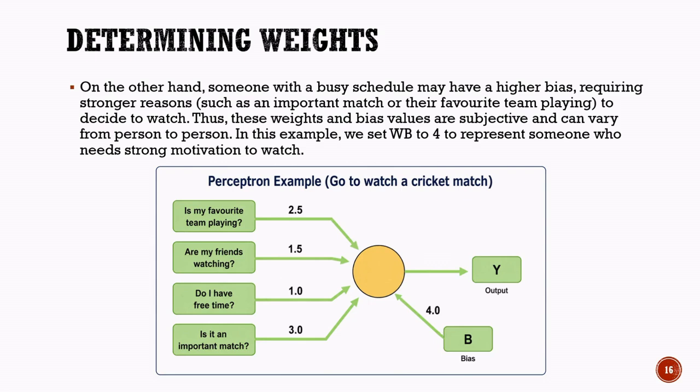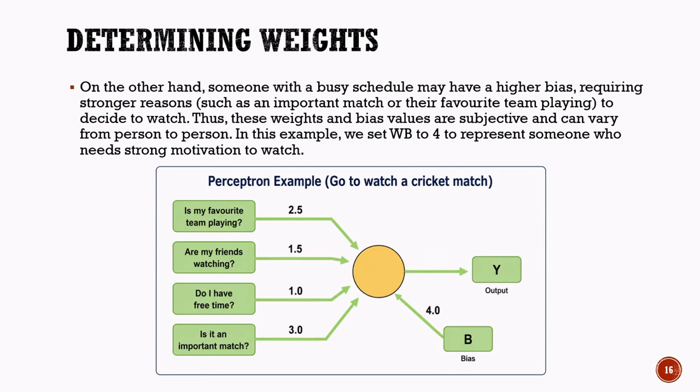Is my favorite team playing, is assigned a weight of 2.5. This factor is important because people are generally more interested when their favorite team is involved. Are my friends watching, receives a weight of 1.5. While this factor can influence the decision, it is not as important as the first two factors. Do I have free time, is assigned a weight of 1.0 in this particular example. Although the ranking of factors may vary depending on individual preferences, the numerical values used here are chosen to demonstrate how the perceptron calculation works.